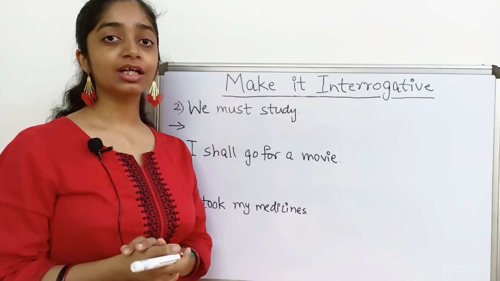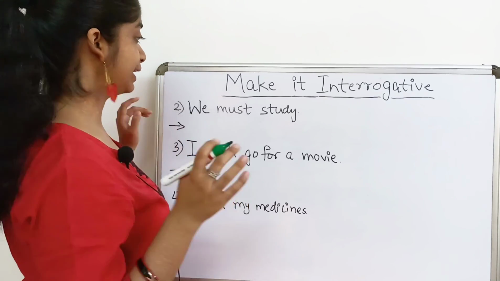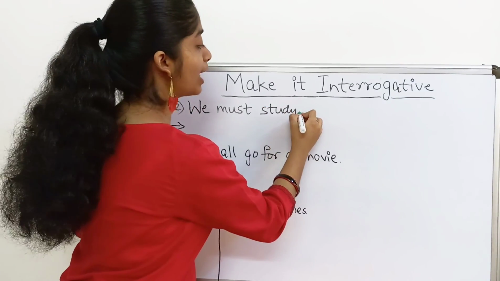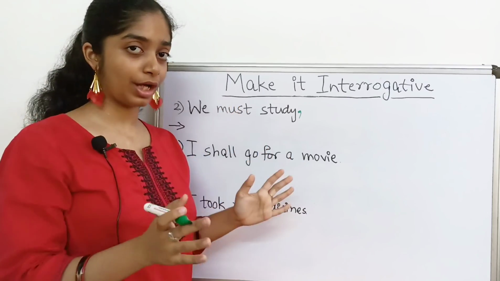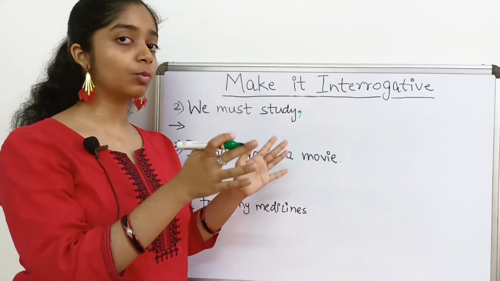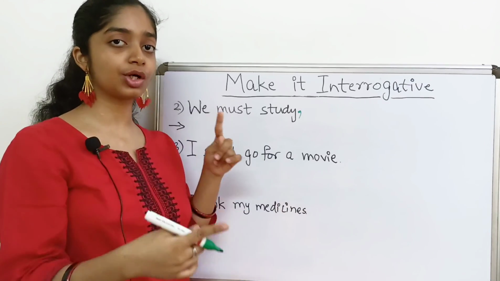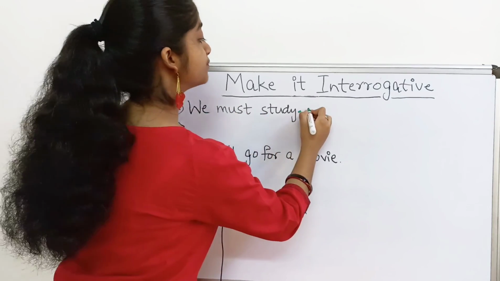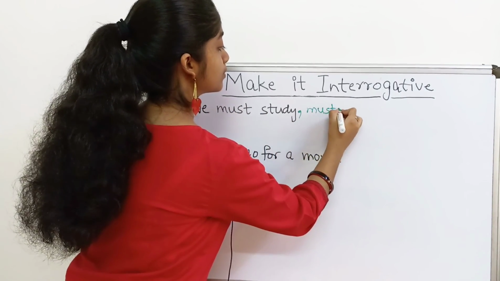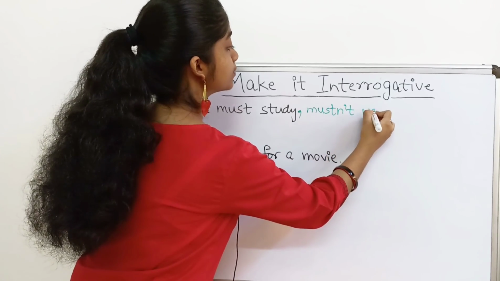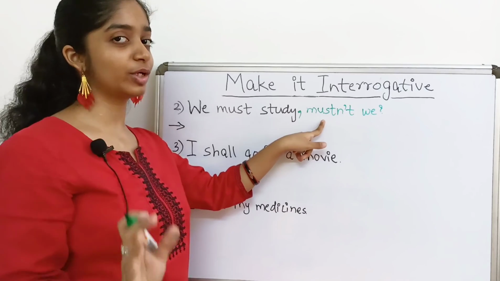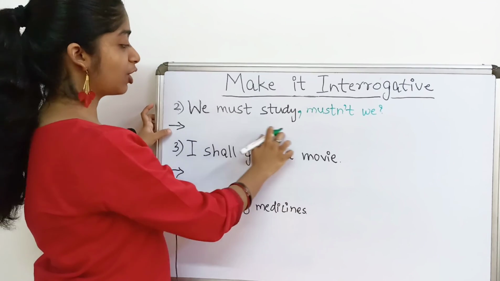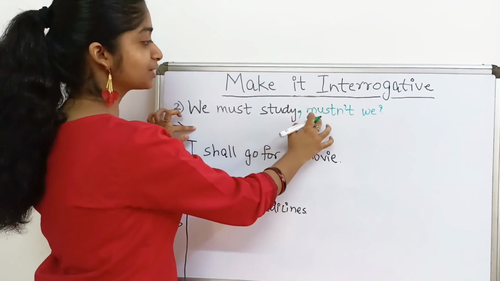Let us now have a look at a few other sentences from the topic make it interrogative. "We must study." This is the sentence. You have to add a question tag. That will be step number 1. You do not have to write step number 1 in your answer paper. You have to directly jump to step number 2. That is your final answer. So, "We must study." "Mustn't we?" Question mark. This will be your question tag. This has to be done in rough. Now, this will be your fair answer. What will it be? "Mustn't we?"